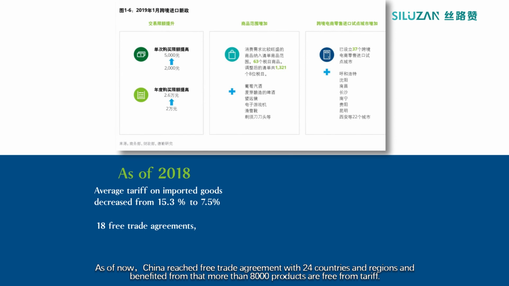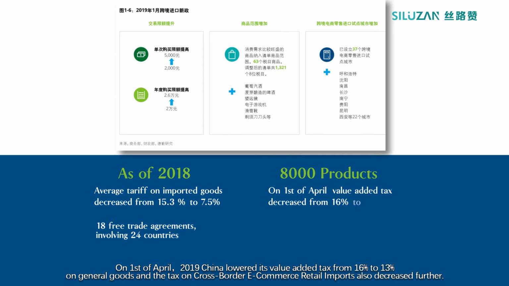As of now, China has reached a free trade agreement with 24 countries and regions and benefited from that. More than 8,000 products are free from tariff. On 1st of April 2019, China lowered its value-added tax from 16% to 13% on general goods, and the tax on cross-border e-commerce retail imports also decreased further. Overall, the outlook for China's imported goods market is largely positive.